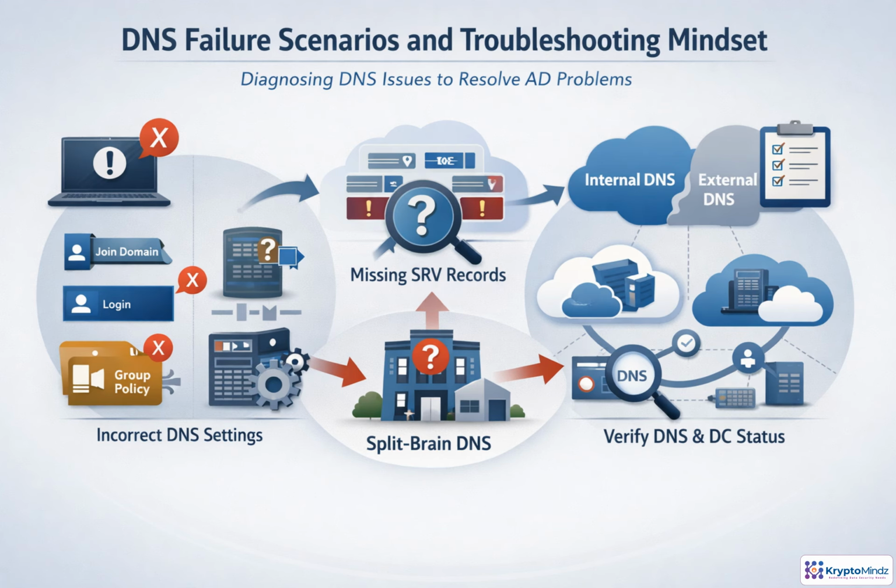When Active Directory suddenly looks broken, start with DNS before blaming authentication. For example, if users move to a new subnet and can't sign in, join devices, or process group policy, the client may be pointing to the wrong resolver or may be unable to find domain controller SRV records. In hybrid environments, split-brain DNS can also send internal names to the wrong place. A simple troubleshooting workflow is to confirm client DNS settings, test name resolution, verify SRV records, and then confirm that domain controllers are registered and healthy.